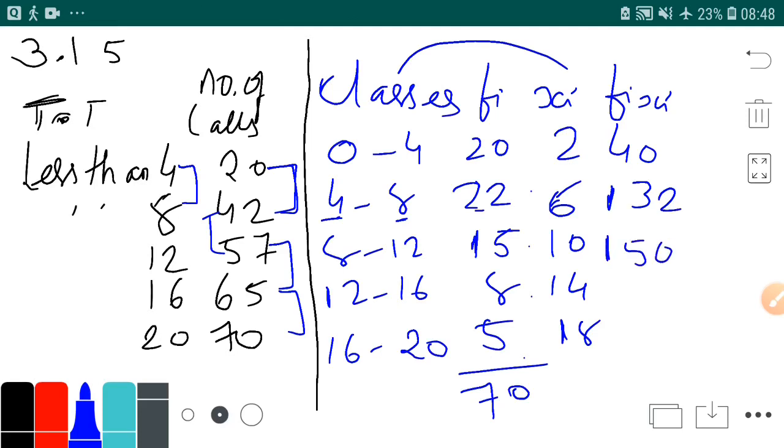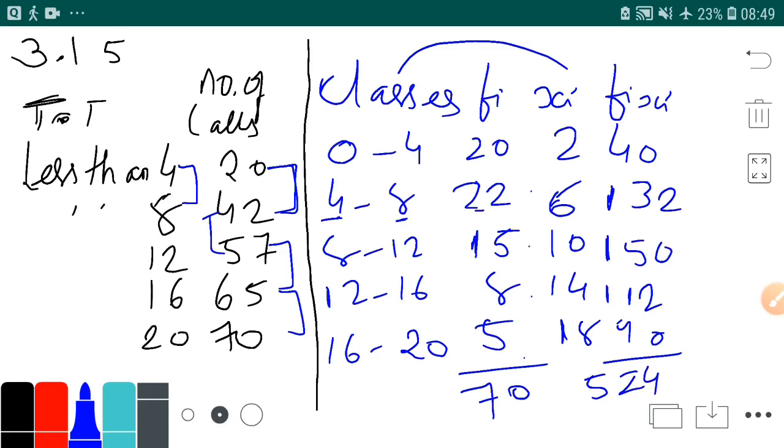Okay, you can write with me. 8 into 14, that is 112. 18 into 5, 90. What is the total of this? 40 plus 132 plus 150 plus 112 plus 90, it's 524.